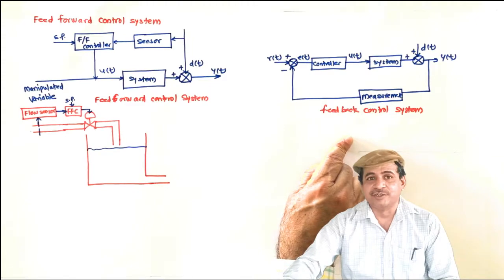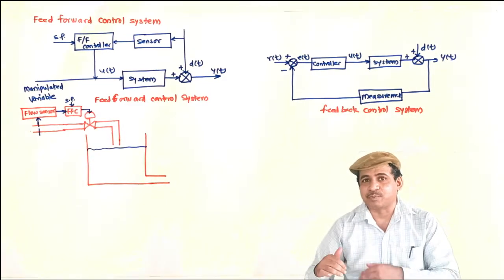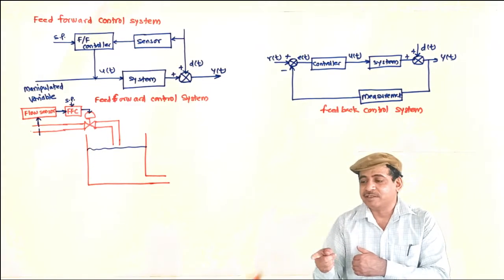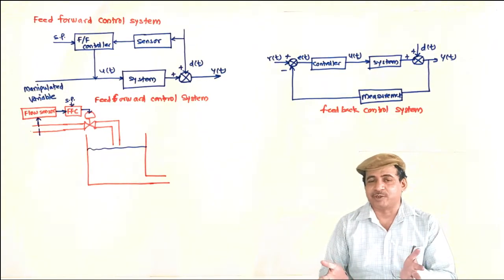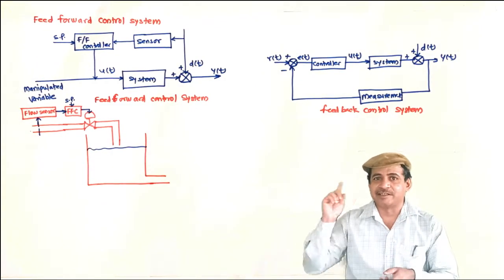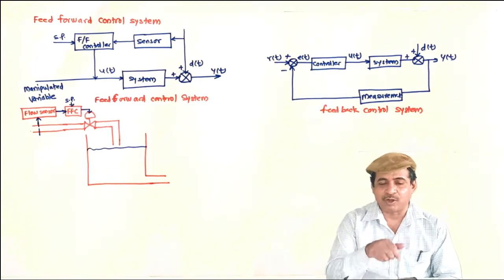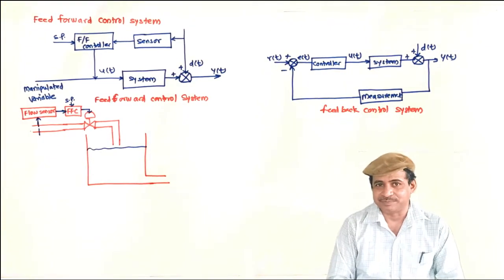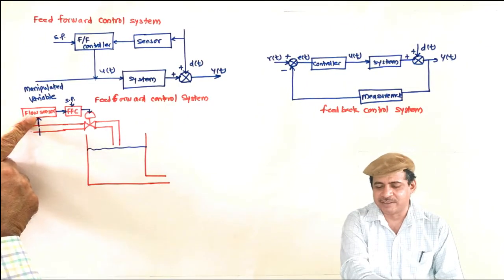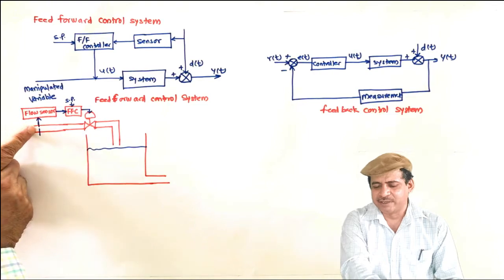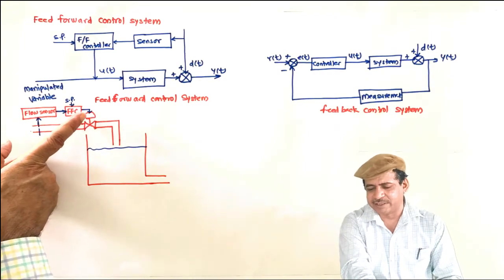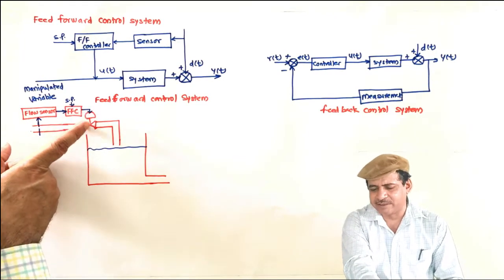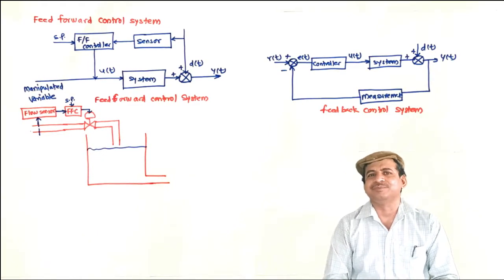Feedback control system, what happens? It first feels the effect of disturbance. Once the effect of disturbance is felt, then it is rectified. Whereas in feed forward, the effect of the disturbance is nullified before it is felt by the system. So it is first measured, and the controller is quick. Before the fluid moves here, it would be taking the correct action regarding the valve.